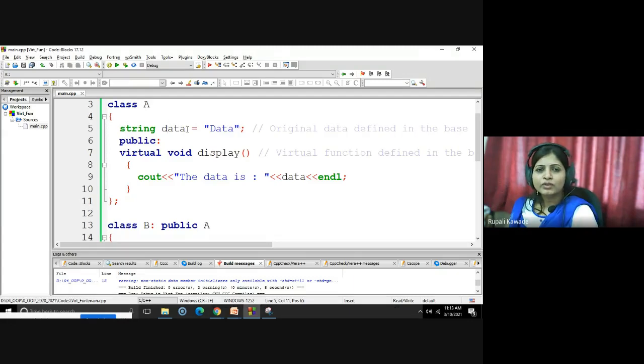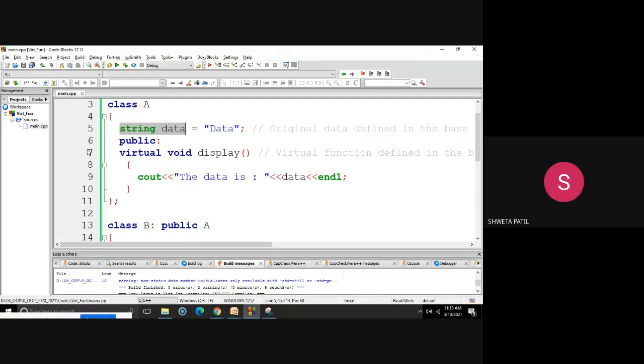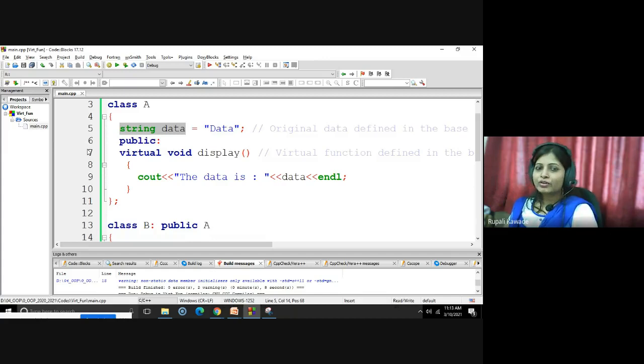What is this string data? It is a data member of type string which belongs to class A. Is it public by default?